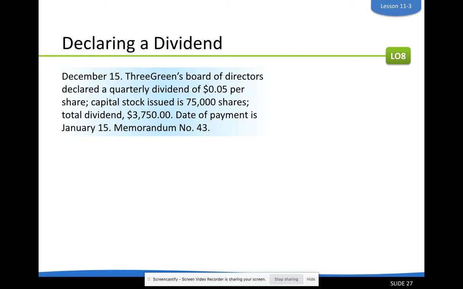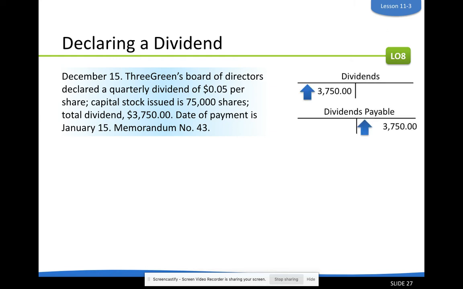Well, we have 75,000 shares outstanding. So that might mean that we have 75,000 different people owning 1 share, or we might have 25,000 people owning 3 shares each. So it doesn't matter who owns what, but every share is worth 5 cents. So 75,000 times 5 cents, we are going to in total have to pay out $3,750 in bonuses. So that transaction looks like this: a debit to dividends and a credit to dividends payable to increase the amount that we owe to our shareholders.